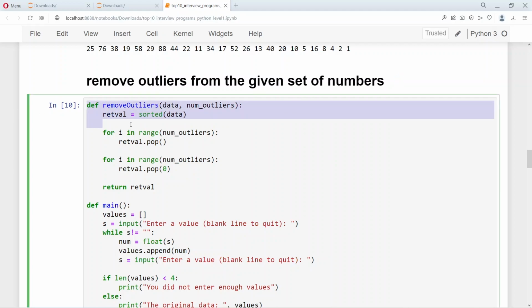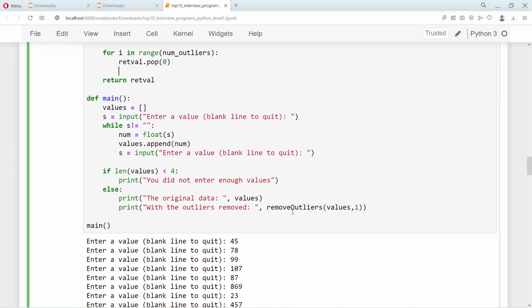So this is a function. This def remove_outliers is a function, and from the main program I call this function, and this particular set of the code is used to take inputs. As the input is entered, I append the input values to the values variable. Values variable is a list. So I append it to the list,